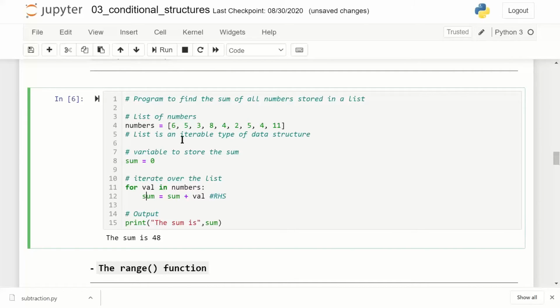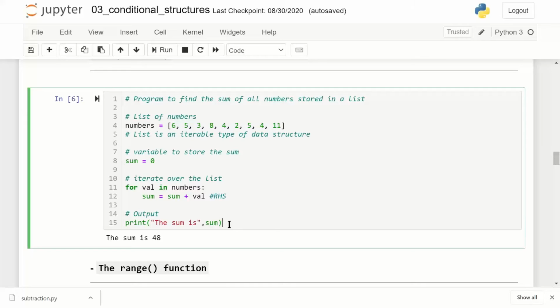Now in the next iteration, the value 5 will get assigned to val, and sum is equal to sum plus val. This time sum is 6, 6 plus 5, 11. So this way it will loop, and when all of these values are exhausted, the loop will break because there is no further element to loop for.